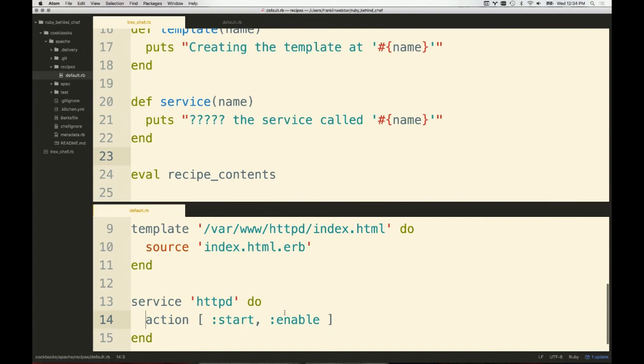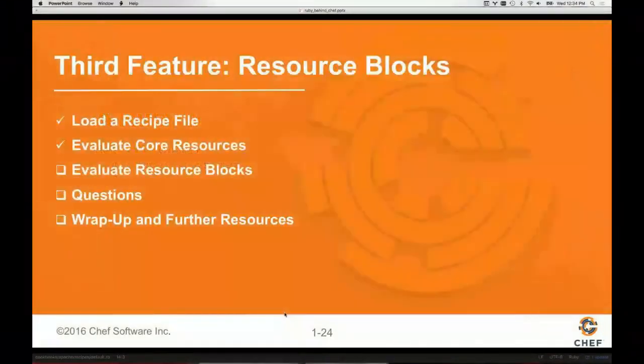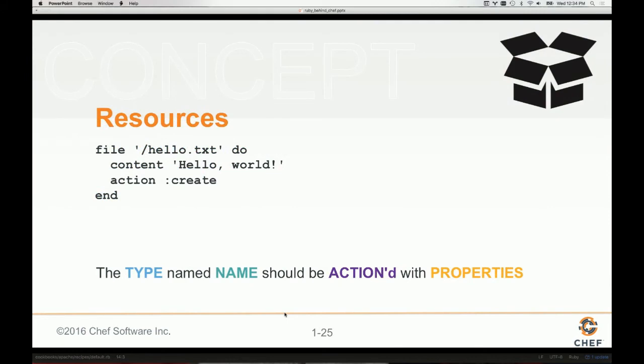But let's just pause here and take a moment to celebrate our second feature being completed, which is we've evaluated the core resources that are present there with this section. So let's talk about the next part, which is evaluating the resource blocks. And this is something that is also present in resources that we don't really think about. So really, I'm trying to demystify a lot of what's happening behind Chef, right?